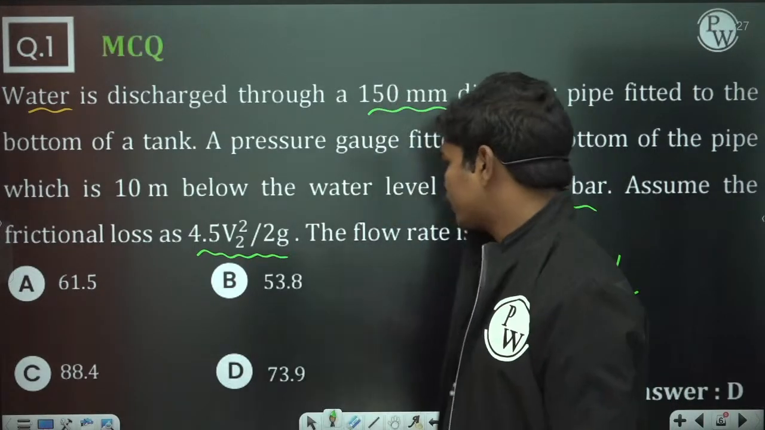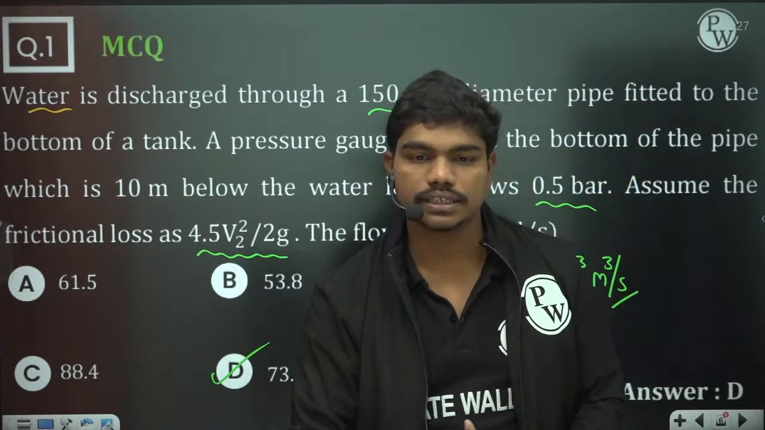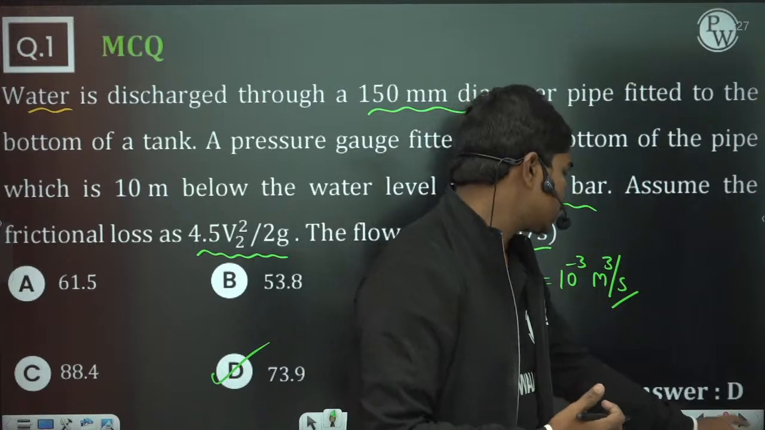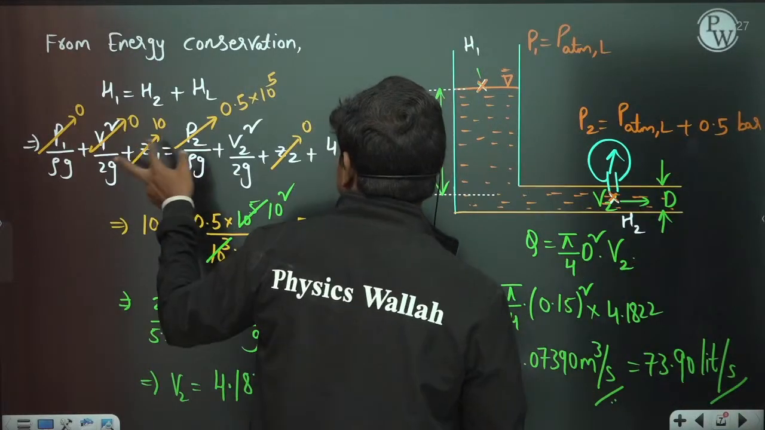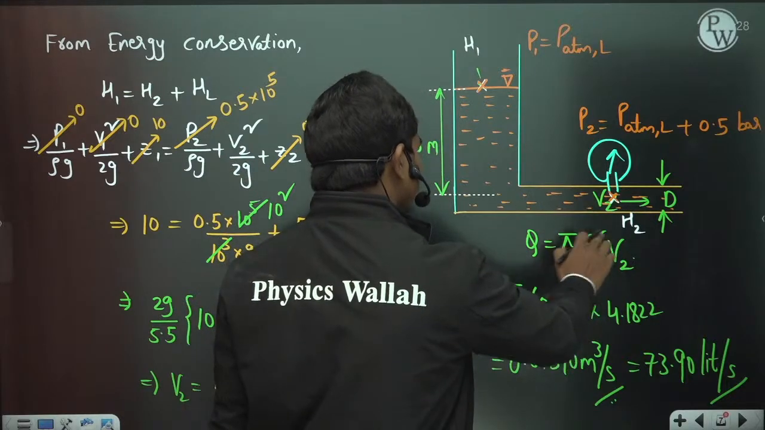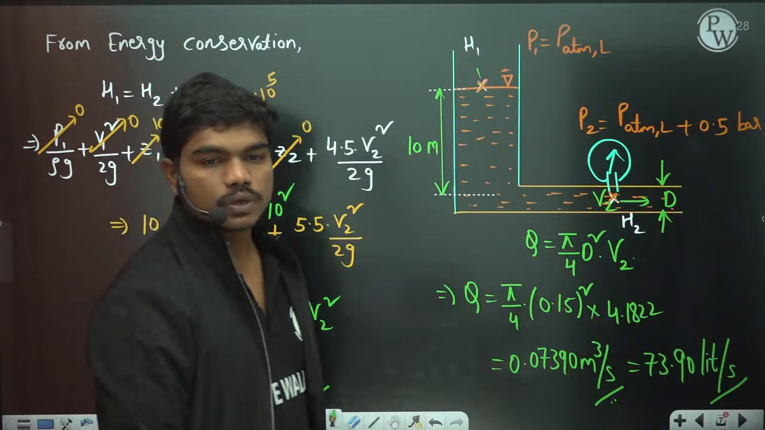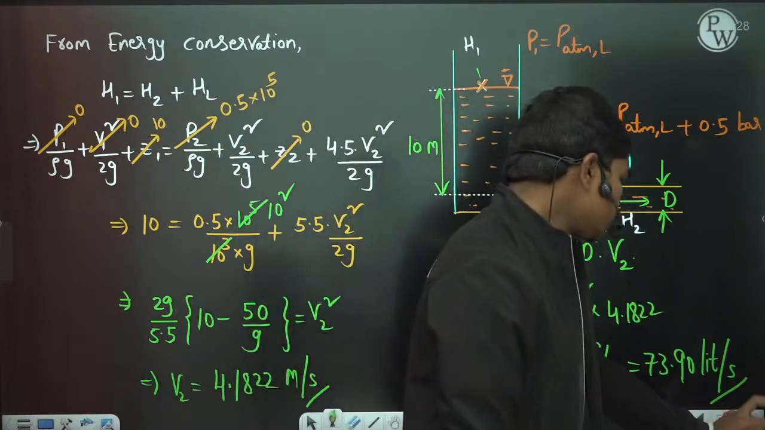Yes. So now the correct answer is of course 73.90 liters per second. Okay, so this is how we have achieved the answer, basically applying the Bernoulli's equation between these two locations and then writing the velocity V2 as multiplication of this to get the discharge value. Clear? So let us go for the next question.